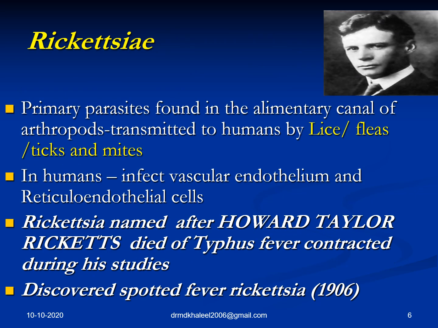Let's go to the next slide. Rickettsia, as I already told you, are primary parasites found in the alimentary canal of arthropods, transmitted to humans by lice, fleas, ticks and mites.